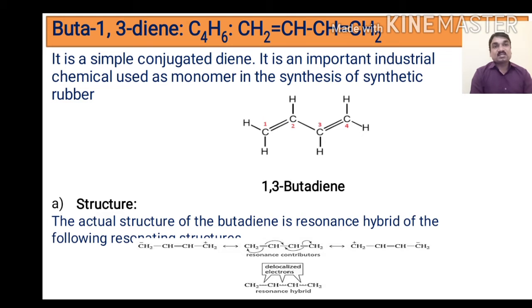As far as its structure is concerned, the actual structure of butadiene is a resonance hybrid of the following contributing structures. In the first structure, the double bond is present between carbon number 2 and 3, and carbon number 1 and carbon number 4 possess plus and minus charges respectively.